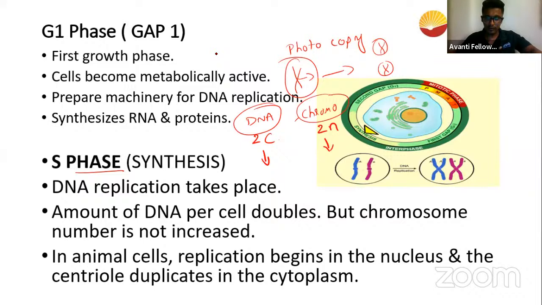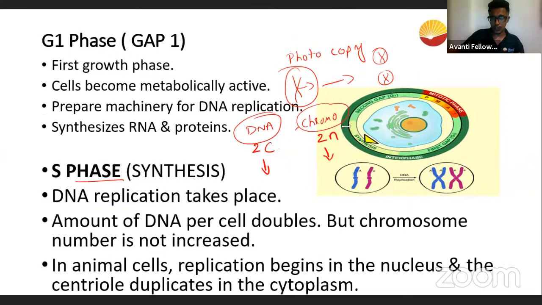Yeah, by then I'll just try to check on, yeah, somebody answered very quick. Very nice, guys, very nice. Okay, 2N, and 2N, okay, I will take it for chromosome. So one of your friends says that since I have mentioned 2C and 2N, by the end of the synthesis phase, you guys are saying that the chromosome will be 2N. What about the DNA? What will be the volume of DNA by the end of synthesis phase?